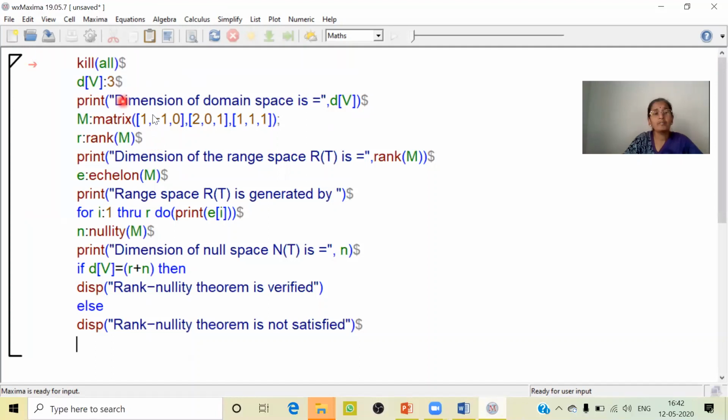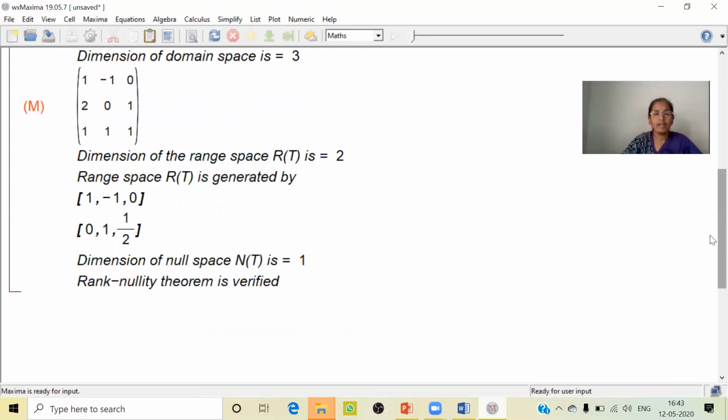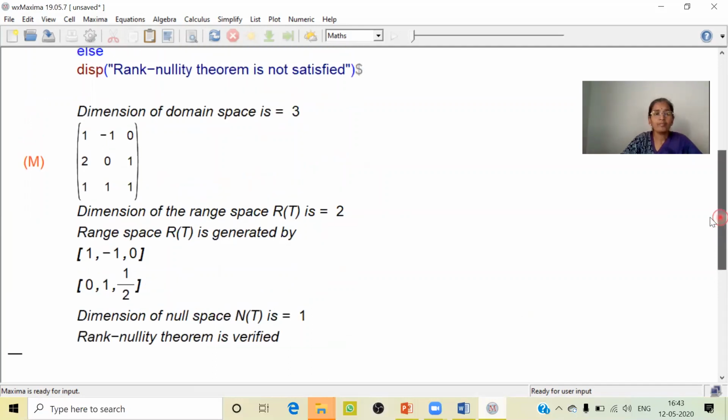So this is the Maxima code over here. Here, instead of rank, we can use the command given to that as small r. And now let us execute it using the shift enter buttons. So here we see that the output is: dimension of the domain space is 3 because it is R cube, and this is the matrix which we have given as the input, and the dimension of the range space is equal to 2, that is the number of non-zero rows in the echelon form.